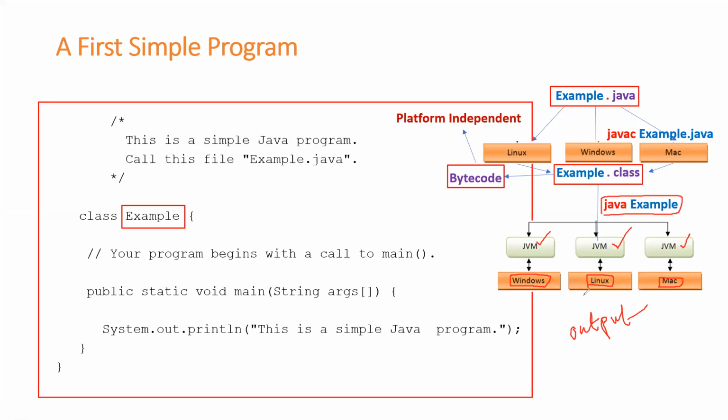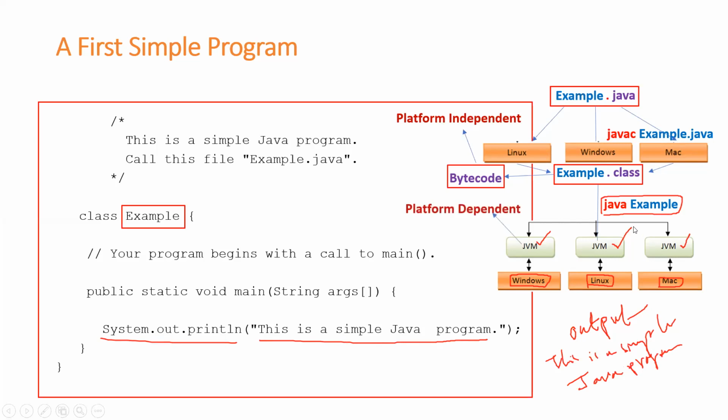With respect to my program, what's the output? Here I'm using System.out.println to print this message: this is a simple Java program. And the output will be like this: this is a simple Java program. Right, students? That's what is platform independent.